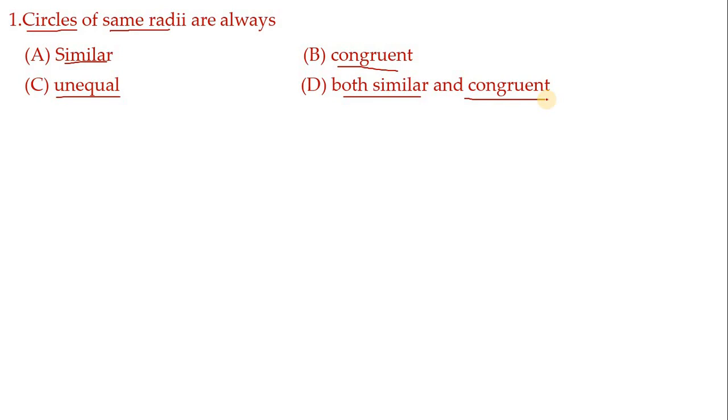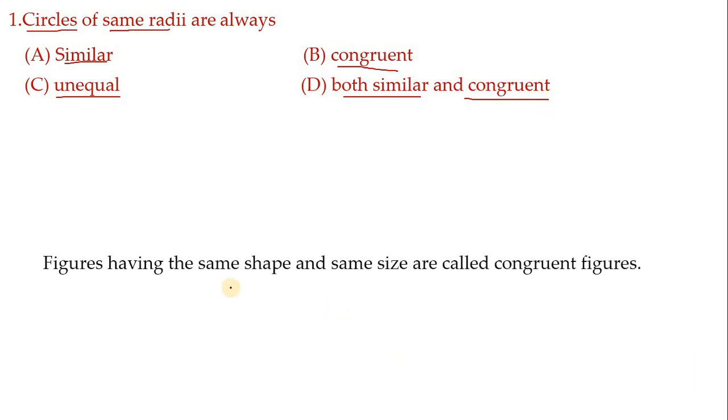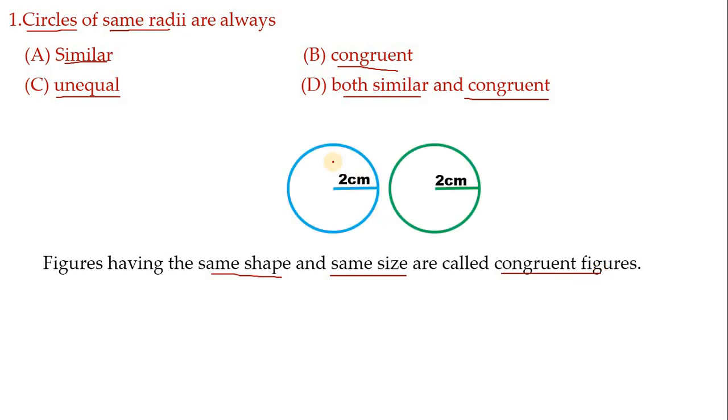Children, very simple question it is, but most of the students commit mistake. So to answer this question, let me explain the concept of congruent and similar. Figures having the same shape and same size are called congruent figures. Let me take example.